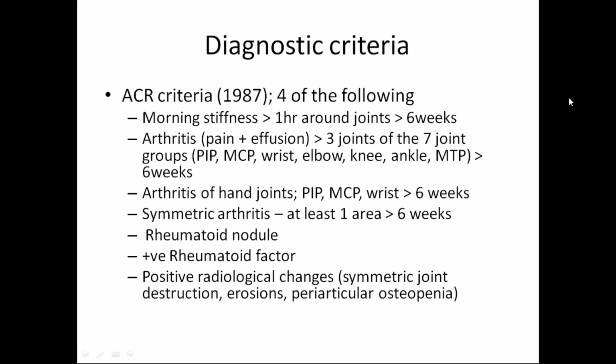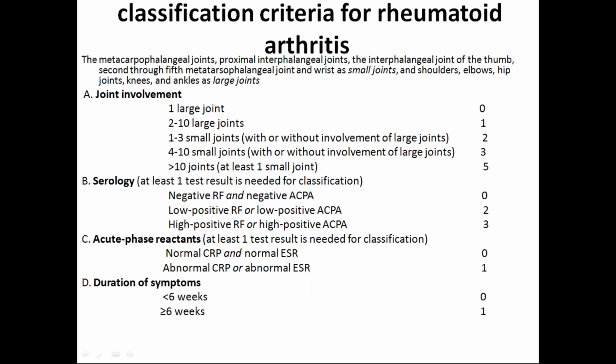positive rheumatoid factor test. Okay. This is the blood test to diagnose rheumatoid arthritis. Then next, positive radiological changes. As I told you, symmetrical joint destruction, erosions, periarticular osteopenia. You will see in the X-rays the different types of nodules in between the interphalangeal joints. I'll show you later how they are, what they are. This is regarding the classification of rheumatoid arthritis.